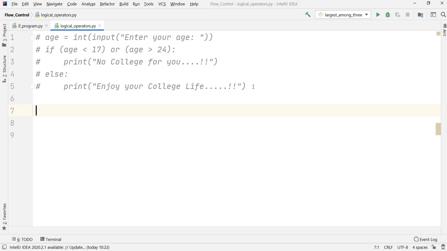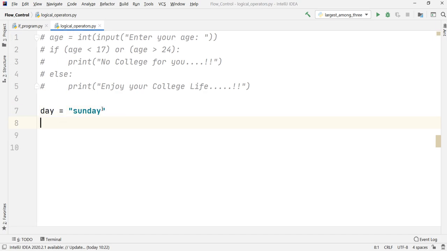So what we can do is, suppose I create a variable named day, and I assign a value to that variable, or to be specific, I bind a value to that variable. Suppose I call it Sunday. So if it is a Sunday, we are going to say let's go for the picnic. Let us just set up the condition for that. So if day